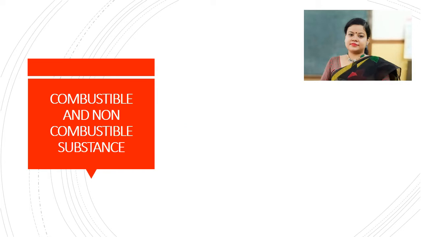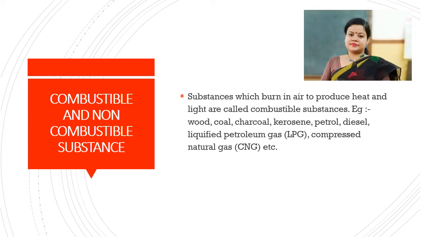Combustible and non-combustible substances. Substances which burn in air to produce heat and light are called combustible substances.